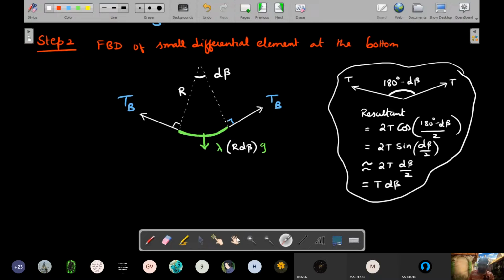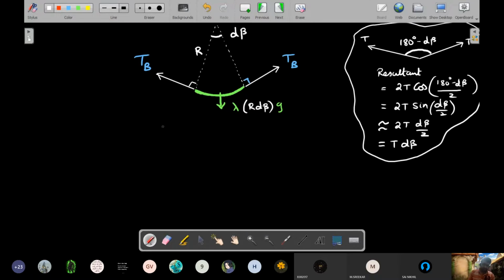That's what we got. So what is the equation of balance now? The value of T d beta in the upward direction minus lambda into R d beta g is equal to 0. And d beta therefore gets cancelled. I can cancel d beta and d beta. And the value of this also is TB, right? So the value of R comes out to be TB divided by lambda into g. So this is your answer.